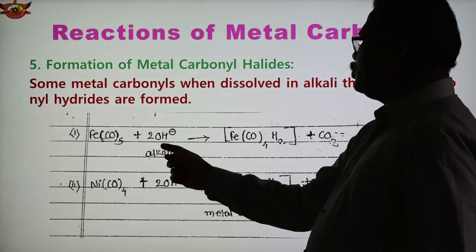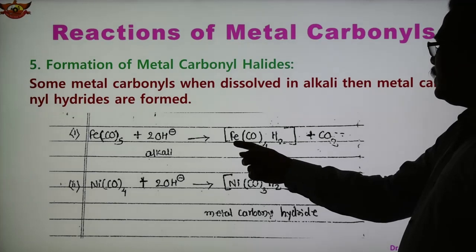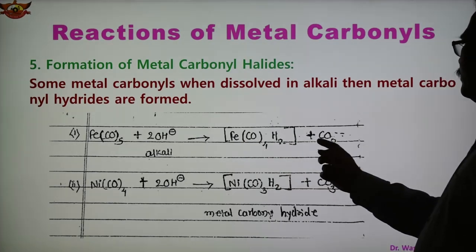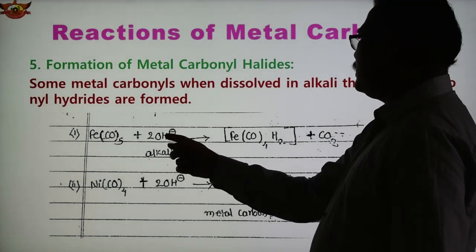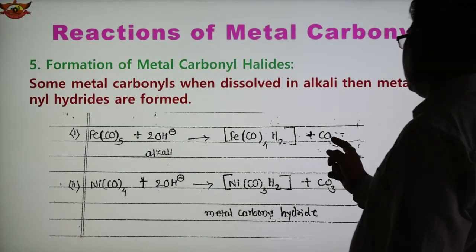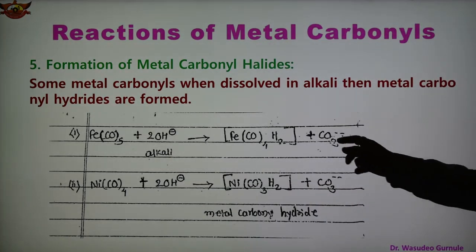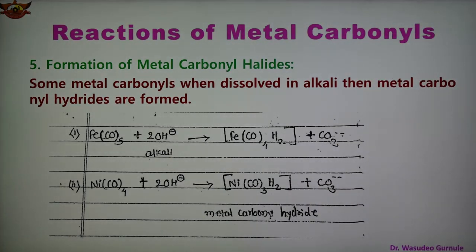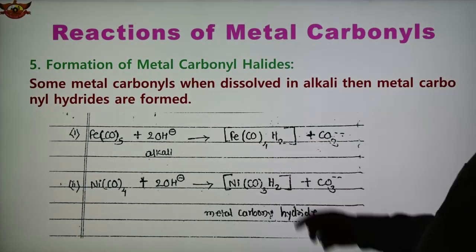Fe(CO)5 reacts with 2 molecules of OH minus, alkali, and we get Fe(CO)4H2 and CO3 2 minus. So the H2 comes here, one oxygen, two oxygens here, one CO leaves from Fe(CO)5 giving Fe(CO)4, and CO3 2 minus is the product. So this is iron tetracarbonyl hydride.